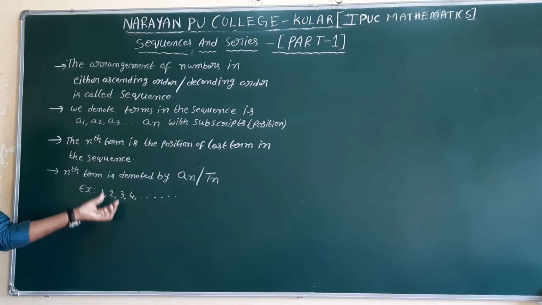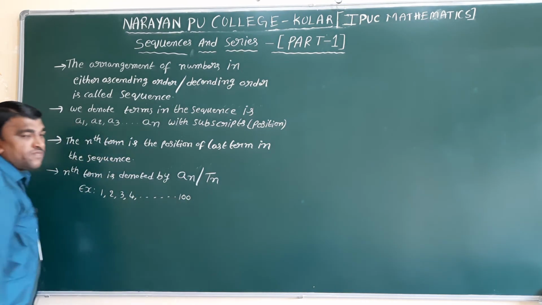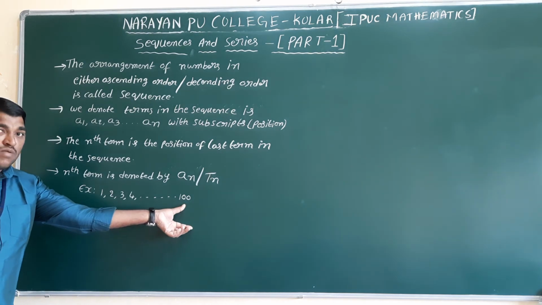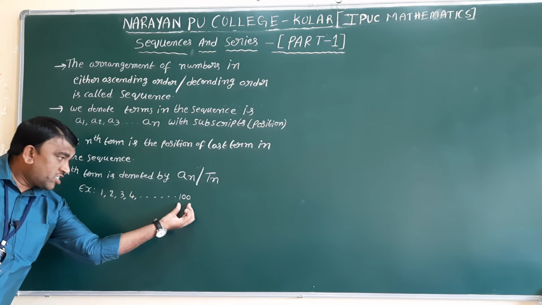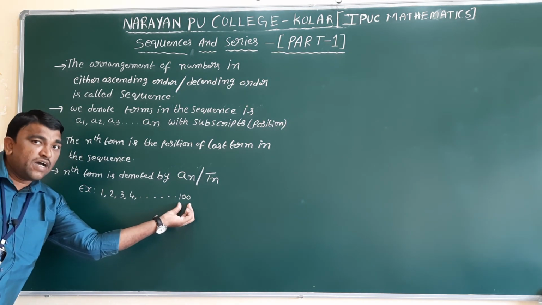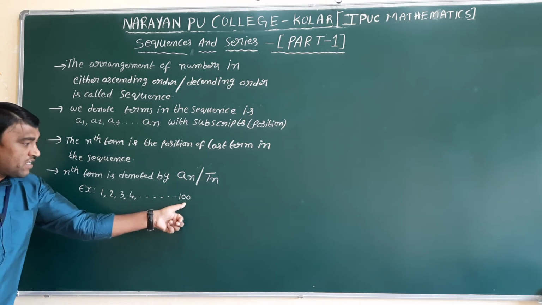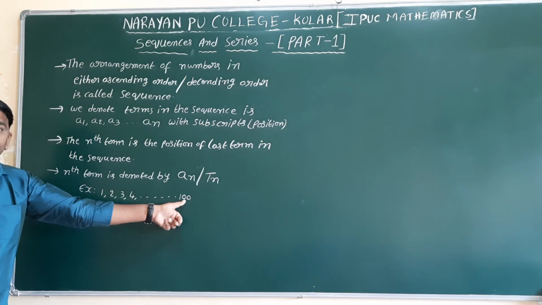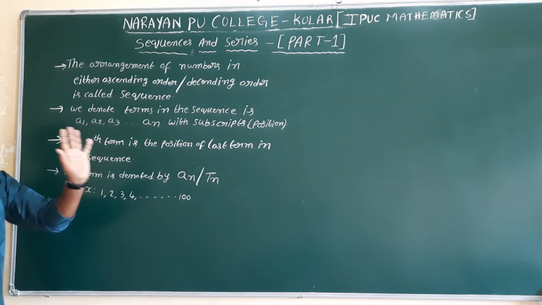Now suppose I take up to 100. What is the nth position of this element? How many elements are there? Up to 100 elements. This last element we can call the nth element. Here n is 100, so this is the 100th element of the sequence. If we don't know, suppose they give 100 and so on, whichever is the last, we can call the nth term.